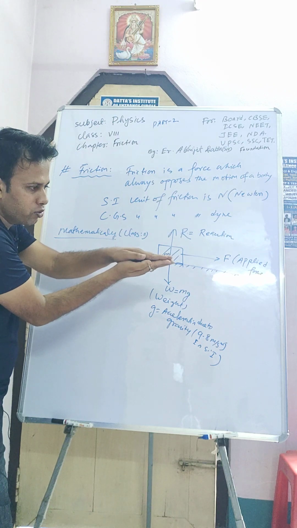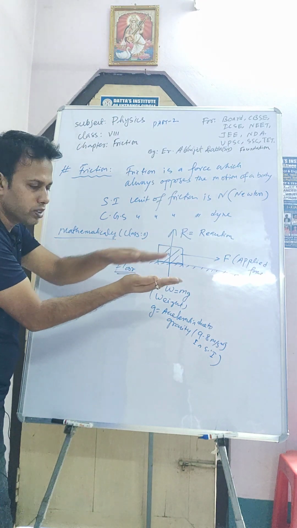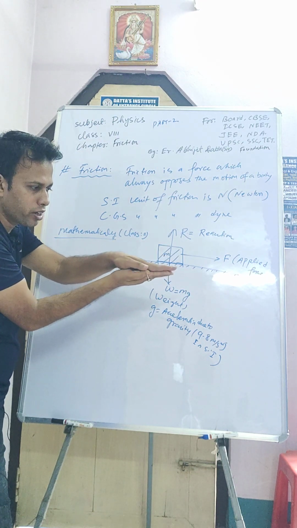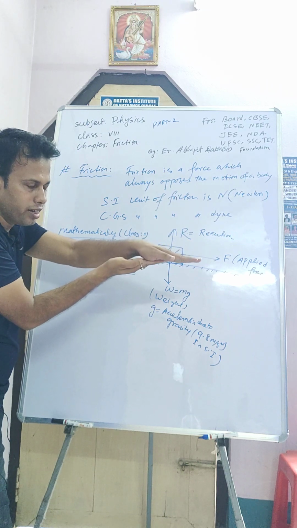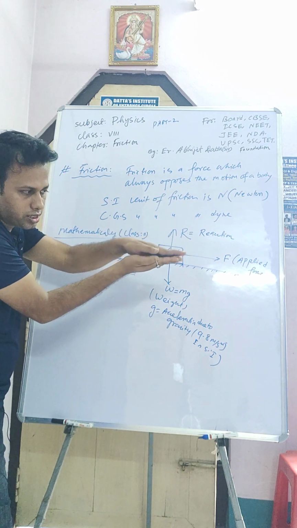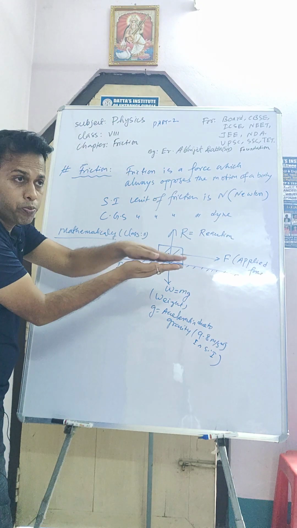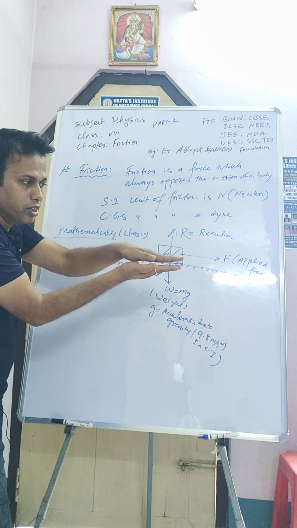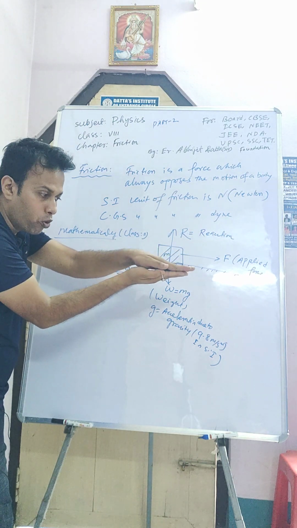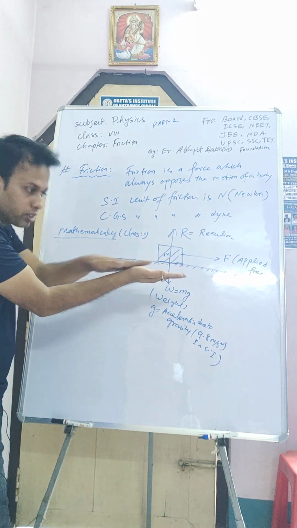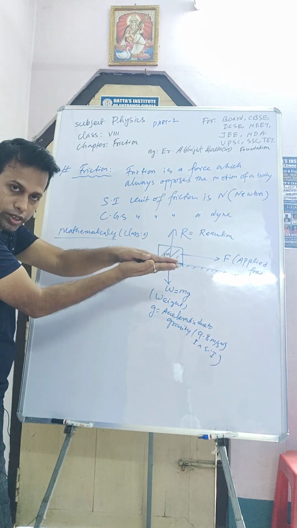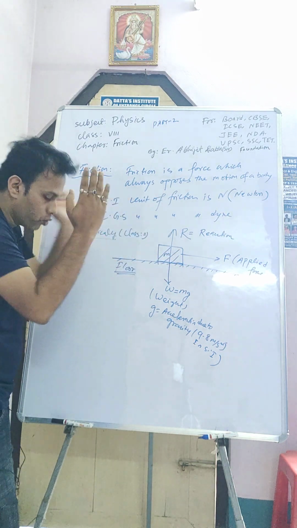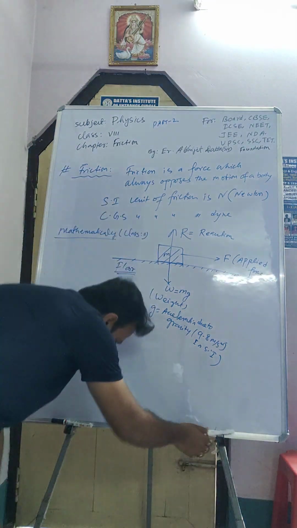If I try to push or pull this block in a direction, then between the two contact surfaces, one force always opposes the motion of the body or block. This force acts in the opposite direction, along the contact surface, and this force is known as frictional force.